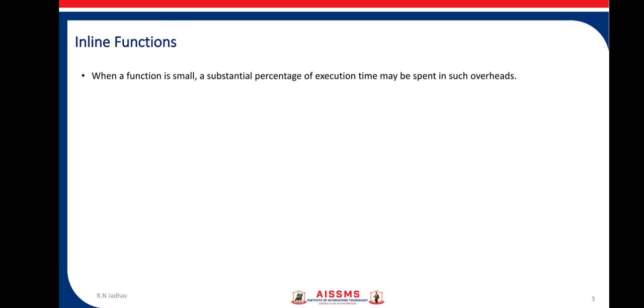If you have very small functions, even though all these steps have to be done, that is the return address, arguments and CPU registers have to be stored, the time required for execution of the function is very small compared to the time taken to store and get back all these values. So calling a function is not efficient if your functions are very small.